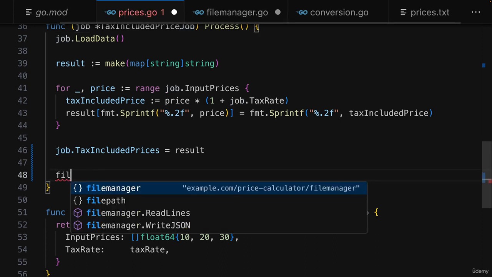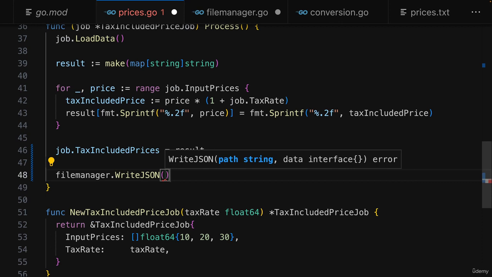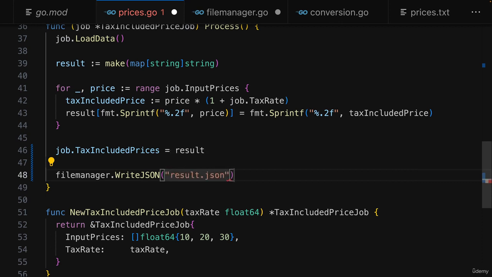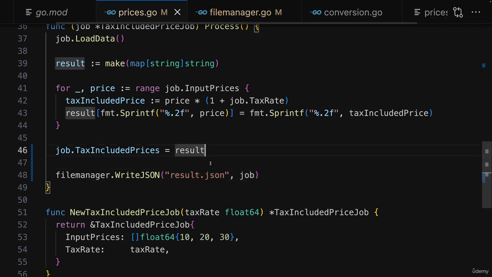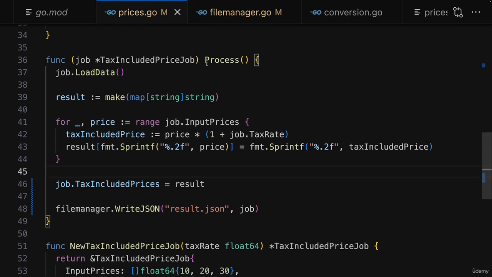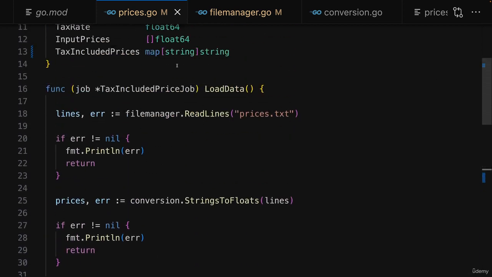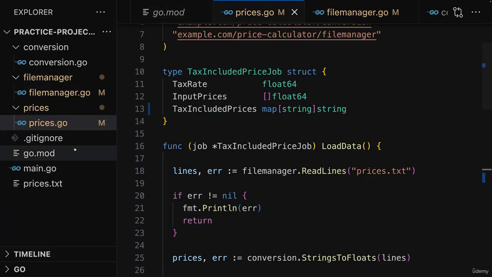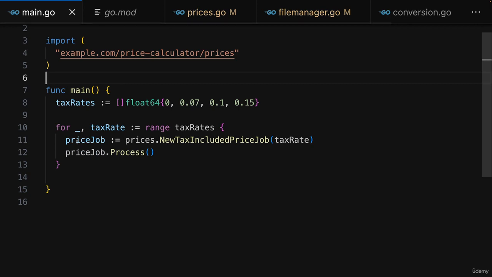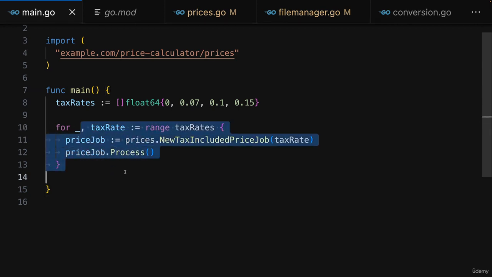So I want to call file manager write JSON, and the path should then be result.json maybe, and the value should be the job. So the entire job struct with all the data that's stored in there should be written to that file. However, this is not the final path I want to use here, because it's worth noting that, of course, we will have multiple jobs in our main.go file. There we are starting multiple jobs with that for loop, one job for each tax rate.